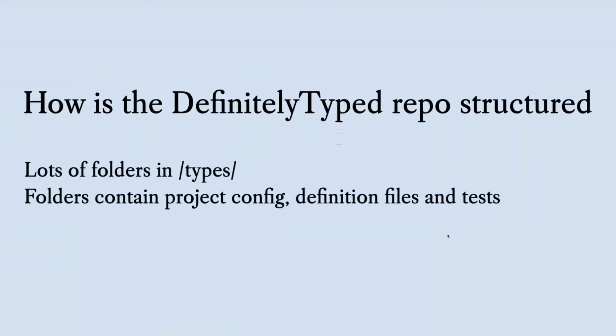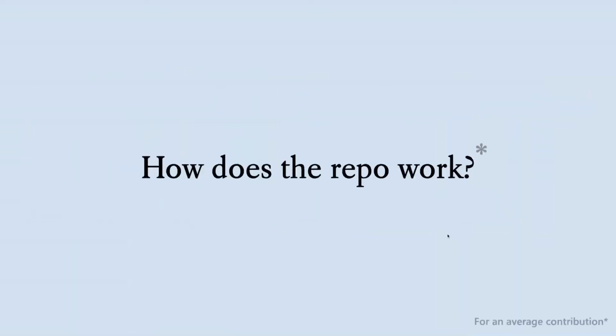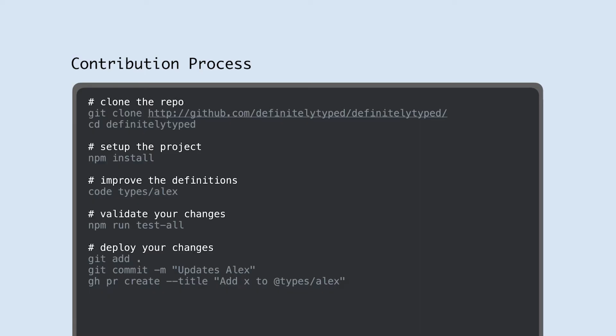So to give you a quick summary, just to make sure that you get it, there are lots of folders in types. Each folder in types has all these project configs and definition files and tests. As a repo for contributing, it is absolutely vanilla. There is very little unique to working in this repo in comparison to almost any other repo on GitHub.